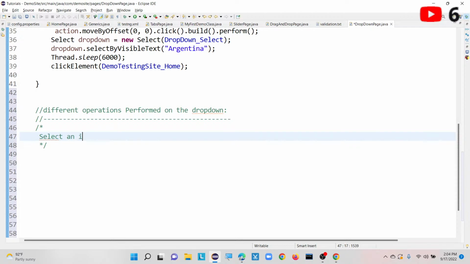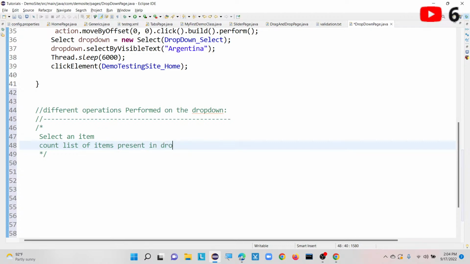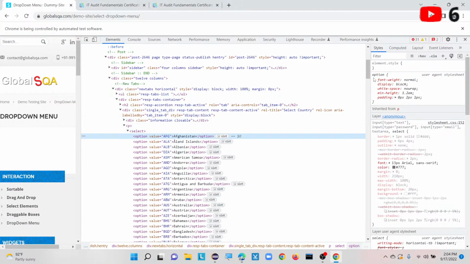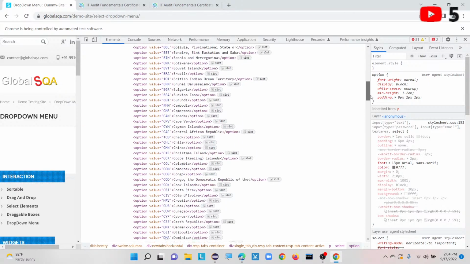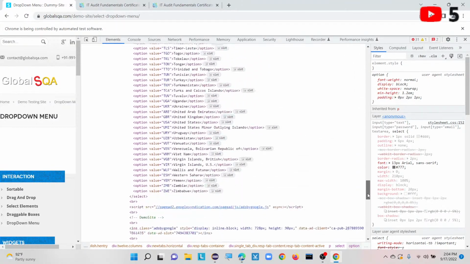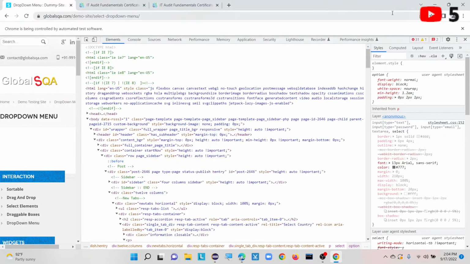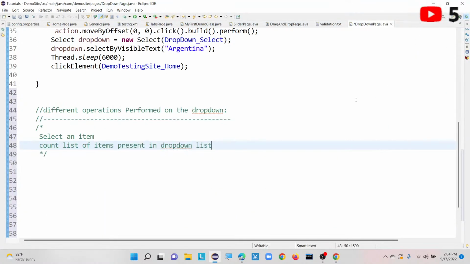We can select an item from the drop down, like Afghanistan, Argentina, America, India or Australia, any kind of country we can select. And also we can count the list of items present in the drop down list. Here you can see we can count how many options are available in this particular drop down list.